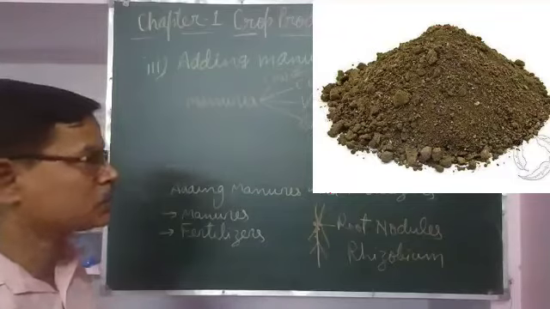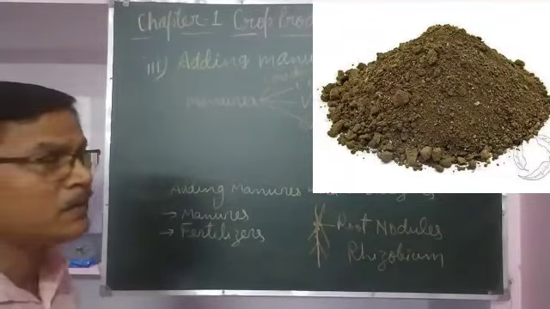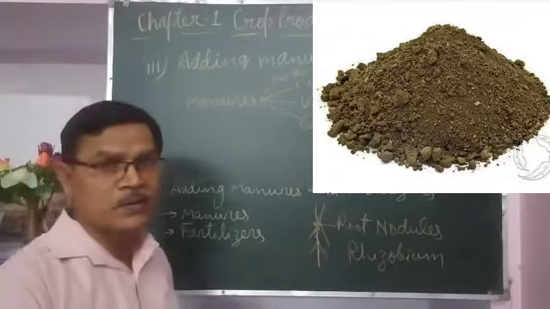When that decomposes, then it is applied into the crop field to enrich the fertility of the soil as a manure.